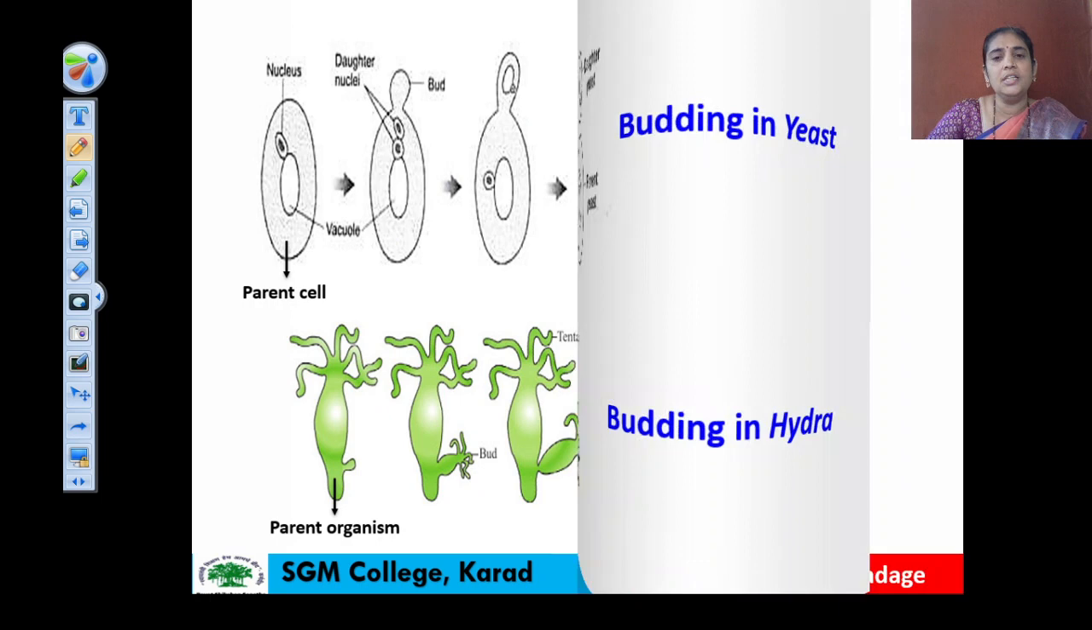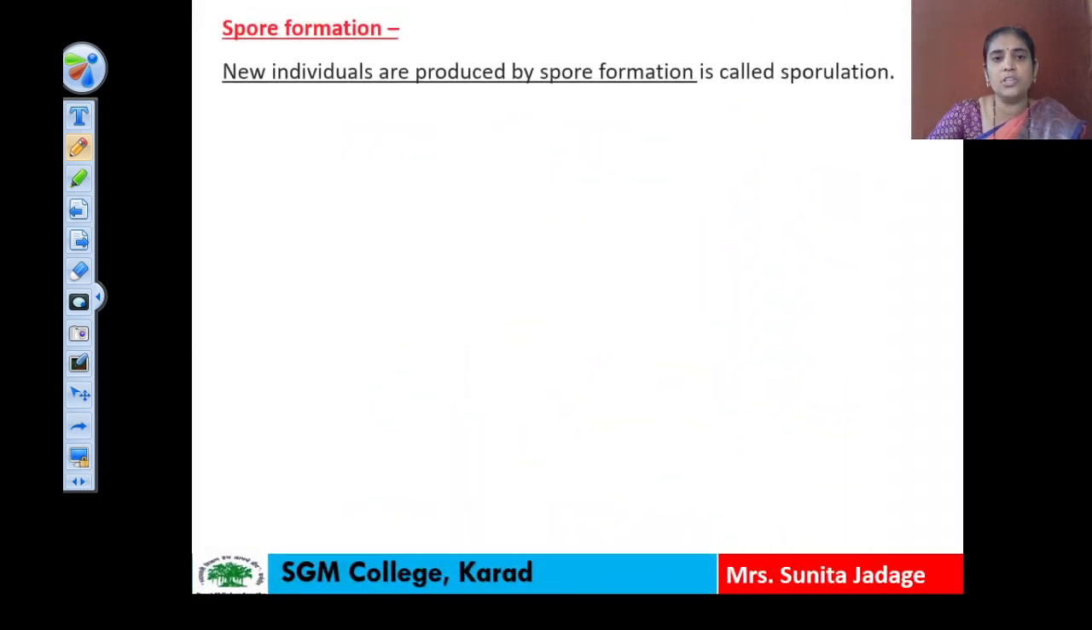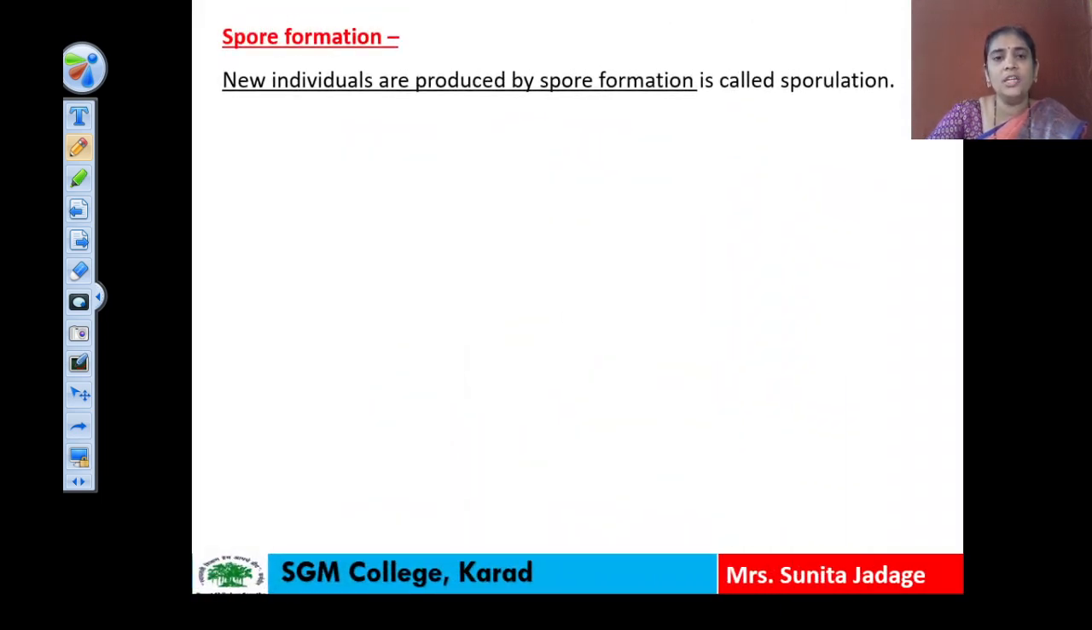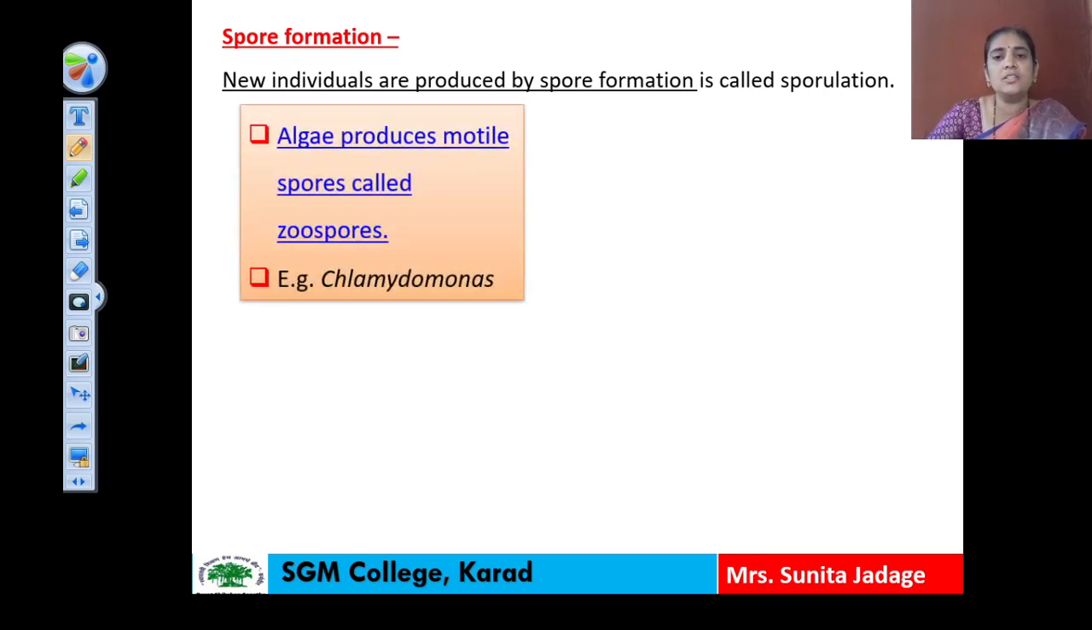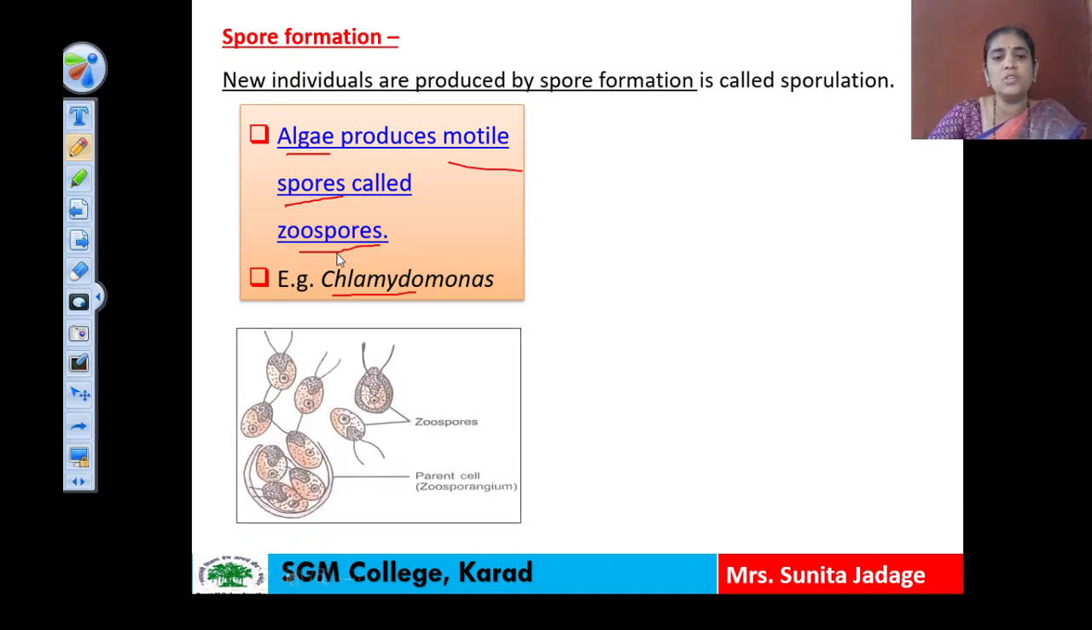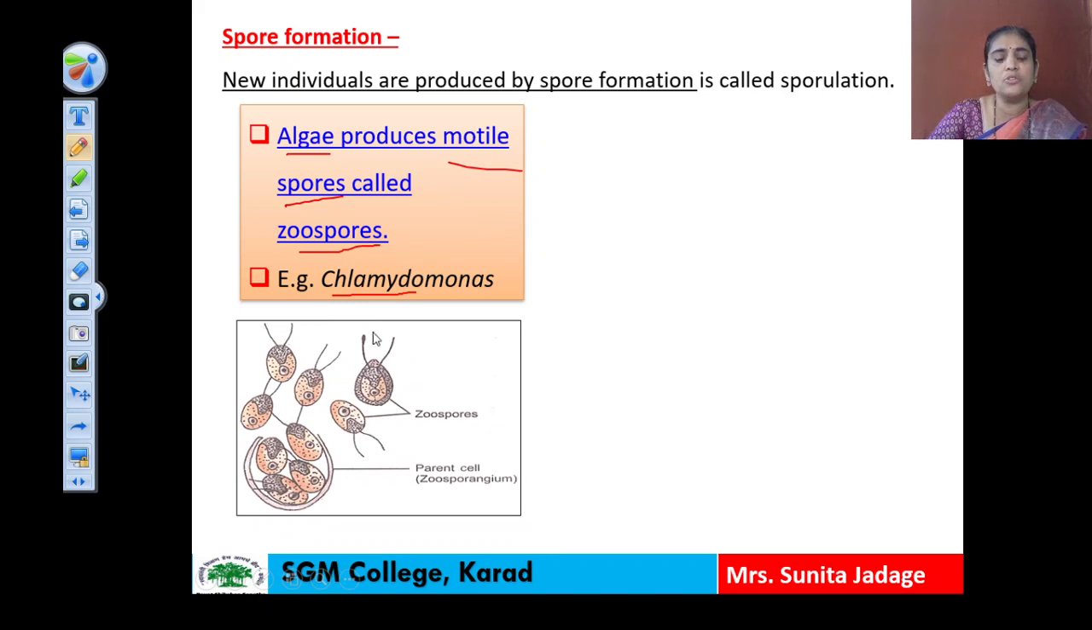Now we will see the next method of this asexual type of reproduction, that is spore formation. When new individuals are formed by spores, that method is called sporulation or spore formation. In the first method, some organisms produce motile spores, and here the algae produce motile spores. These motile spores are called zoospores, and an example of this algae is Chlamydomonas, which produces motile zoospores. You can observe in this diagram, these are the motile zoospores.